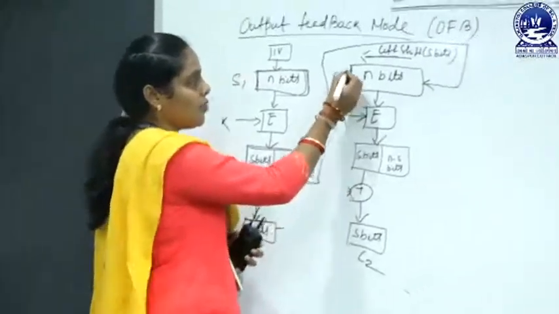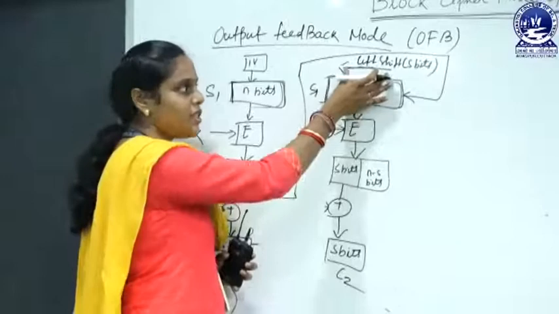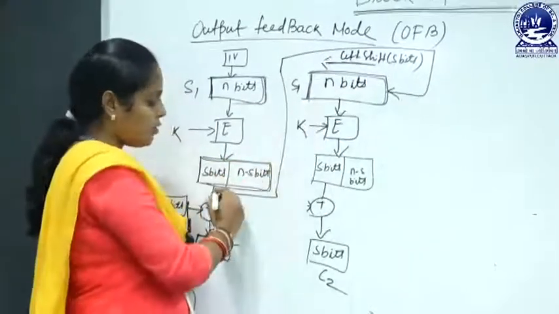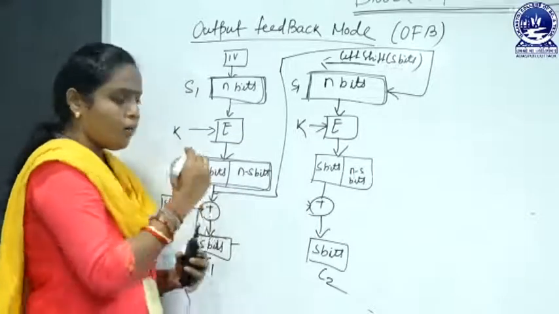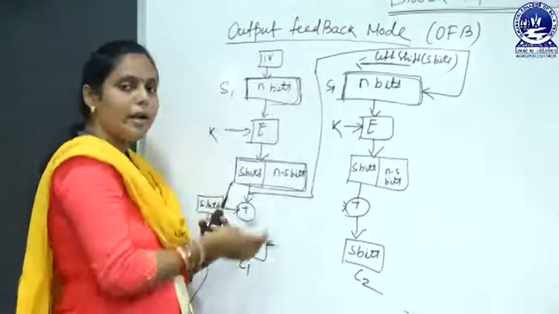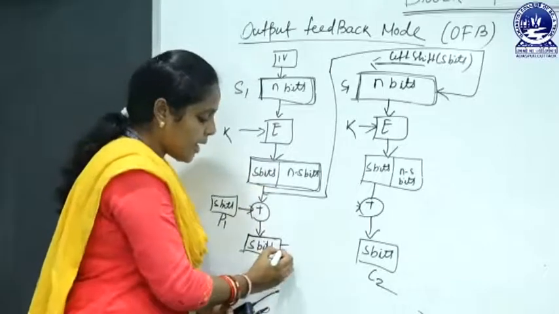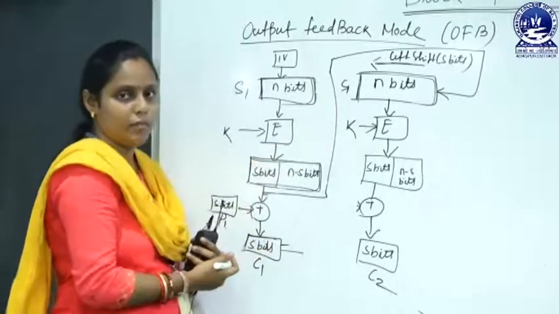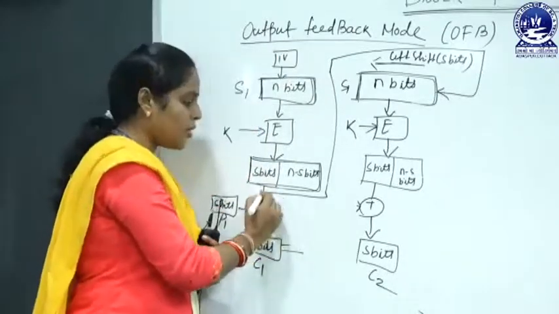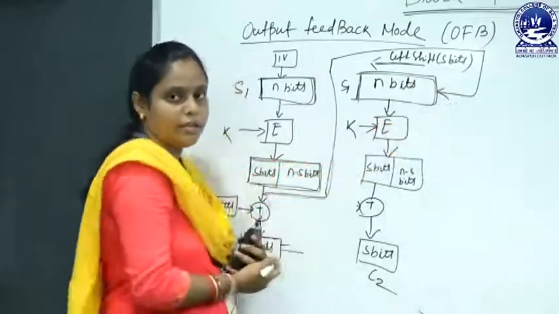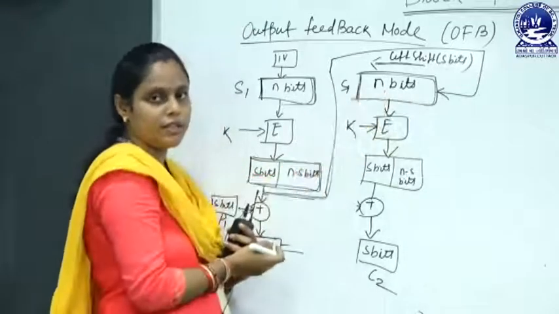Now for the second block, the shift register value contains the n bits, which is the left shift of s bits. Then it also contains the s bits of our previous block. Here look at the difference between the output feedback mode and the cipher feedback mode. In the cipher feedback mode, these s bits are taken in the next step after the exclusive OR, but in our output feedback mode, before the exclusive OR operation, the s bits are taken into the next step. That means here this s bit is filled into our next shift register value.